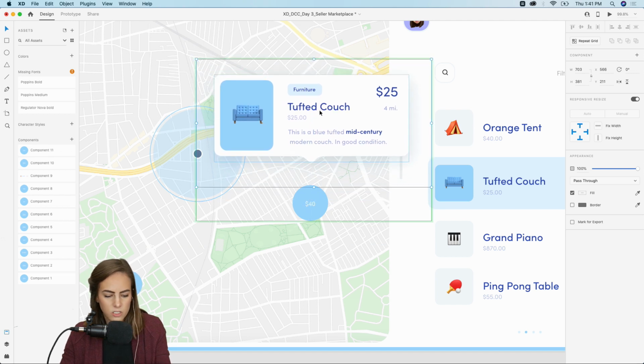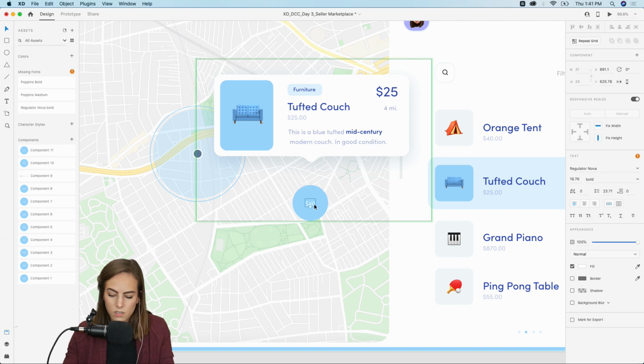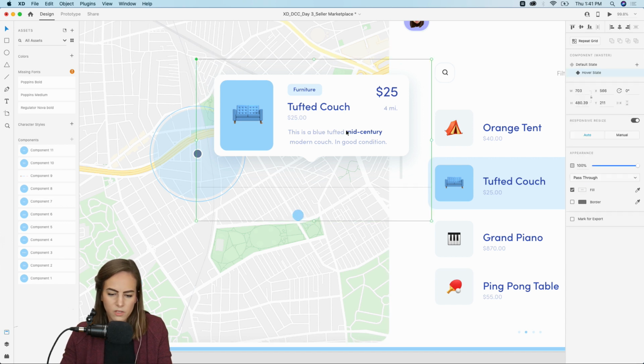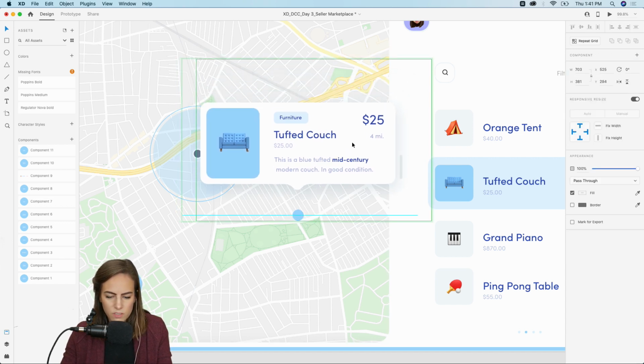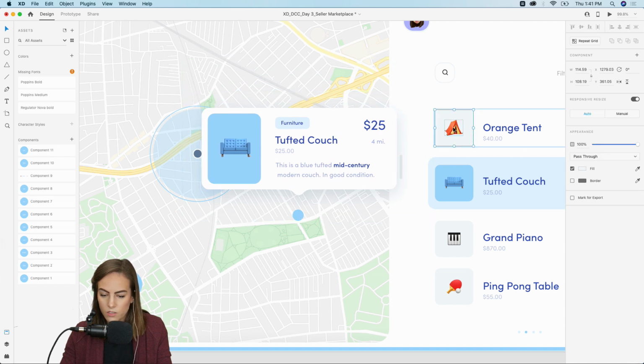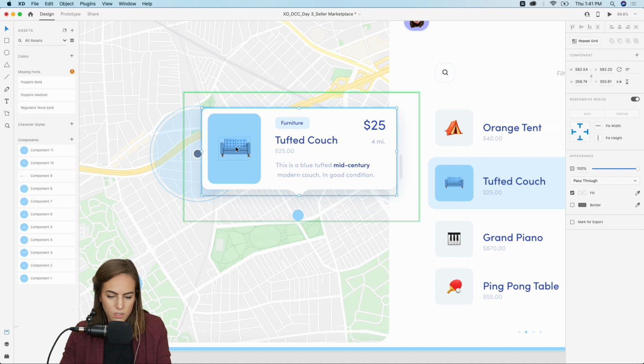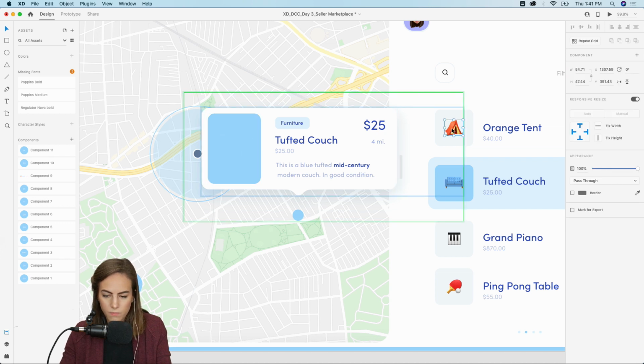And this time we just need to change everything so it matches with the tent. So we can delete the 40. We can make this a bit smaller. Let me make sure, yeah, we're in the hover state. And then let's move this down a bit. And we'll copy the tent image. Push this in here. Okay.